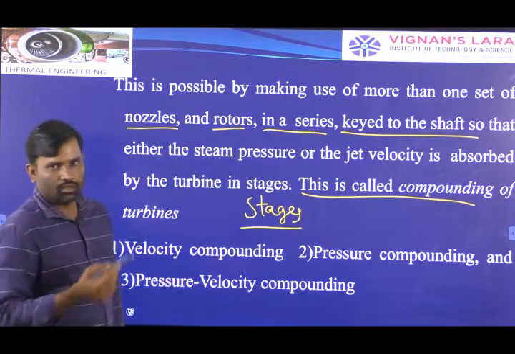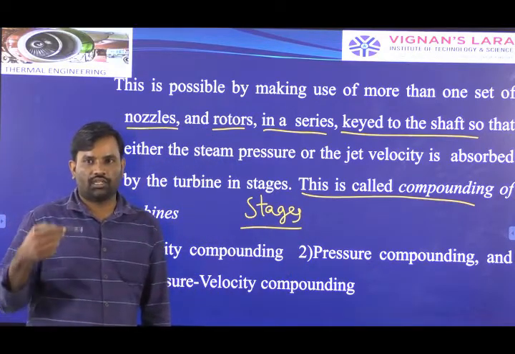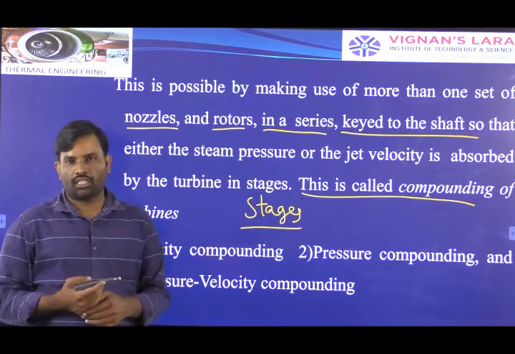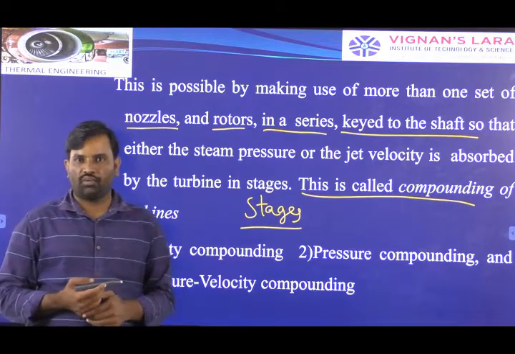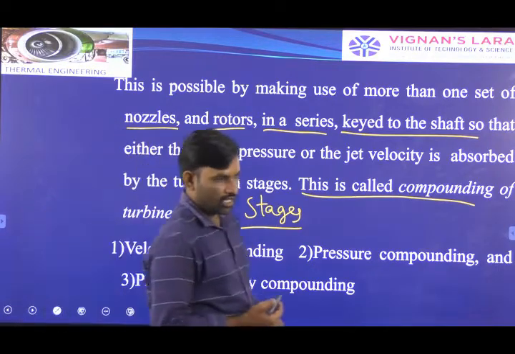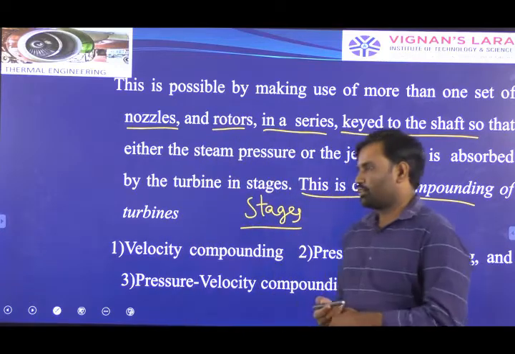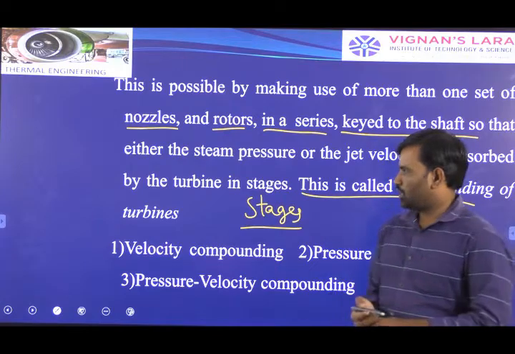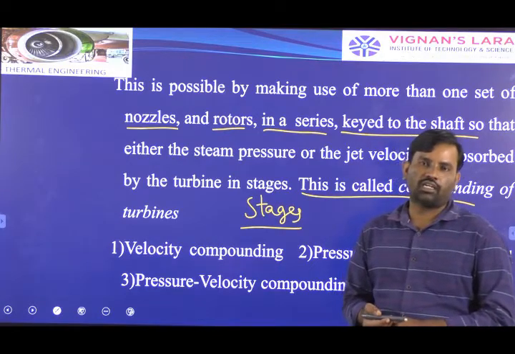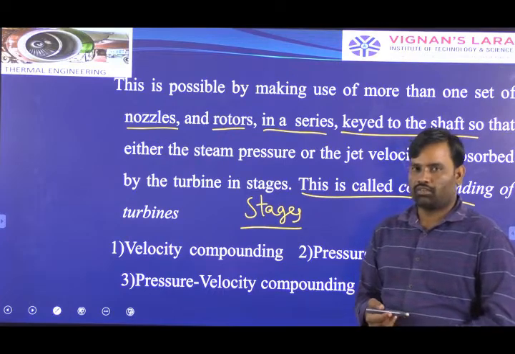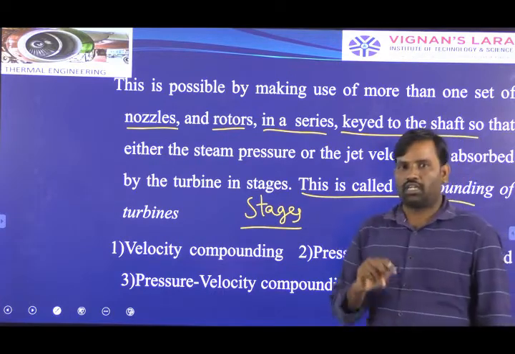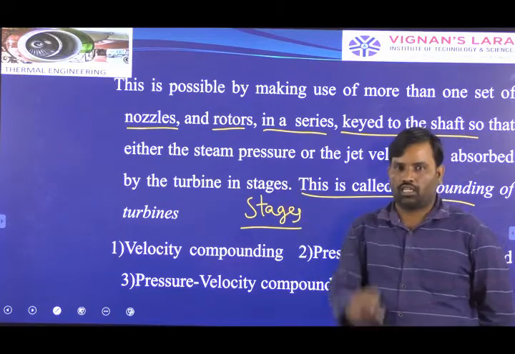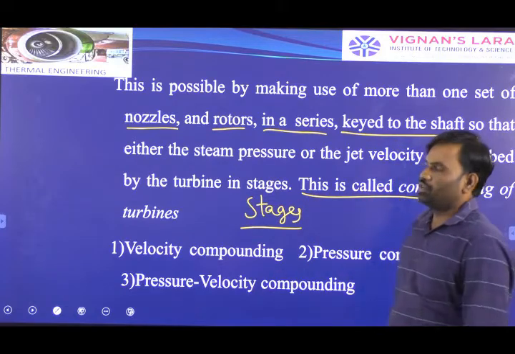Single stage, multi-stage, like that we are arranging the number of stages and we are utilizing the available energy of the steam to the steam turbine in between the stages. In one stage we are getting some work output and that work output we are transmitting to the steam turbine shaft, and in second stage we are developing again some work output and we are transmitting to the turbine shaft. Like that we are using the number of stages and we are dividing the available energy in between the stages. That dividing of energy is called compounding.